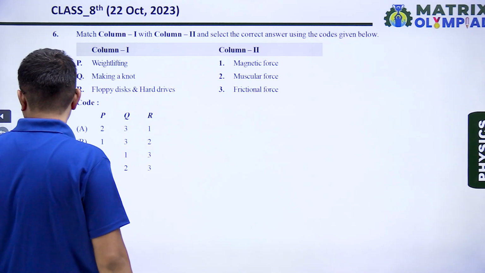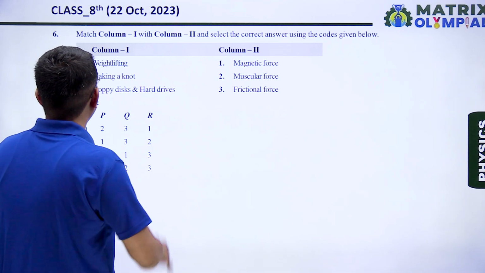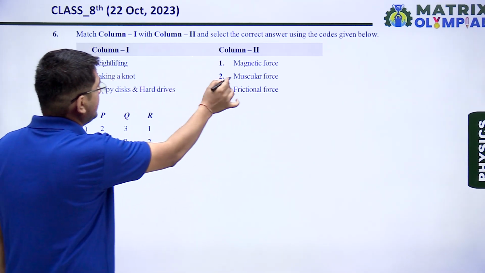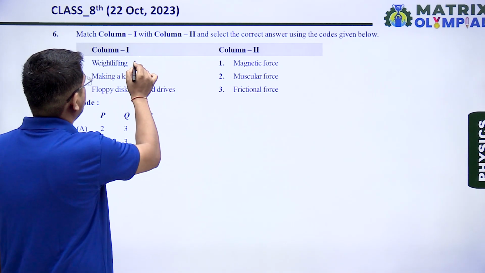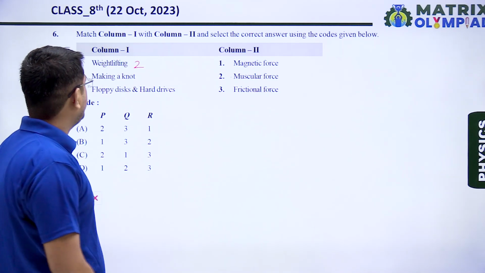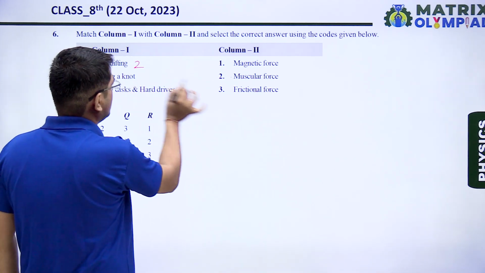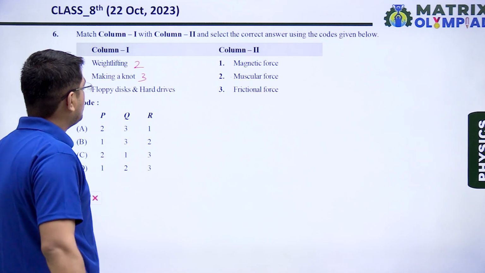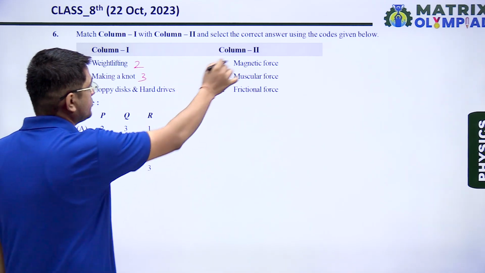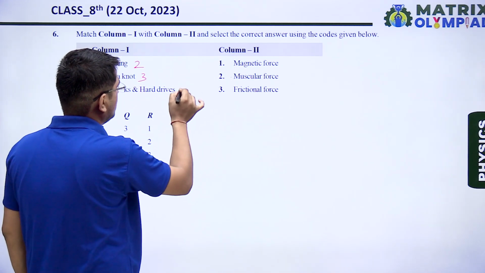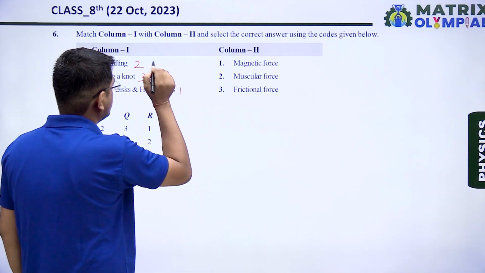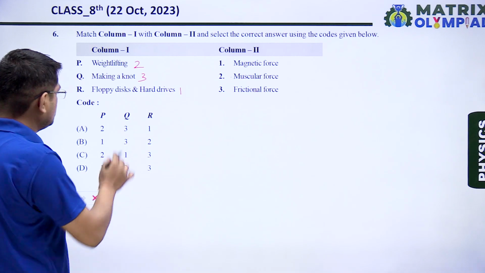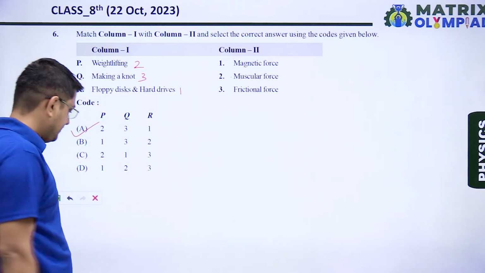Question number 6, in which we have to match column 1 with column 2. Weightlifting, we know that weightlifting is associated with muscular force. Making a knot is associated with friction force, so I will write 3. Floppy disks and hard drives are associated with magnetic force. They work on the magnetic effect. So for this, I will write 1. So the correct code of answer will be 231. So 231 is option A.